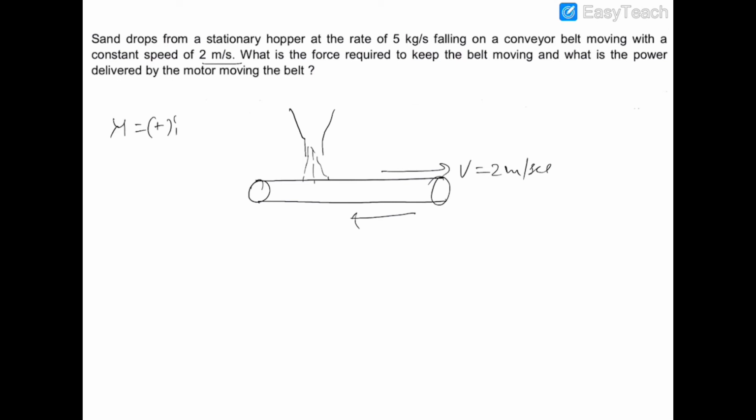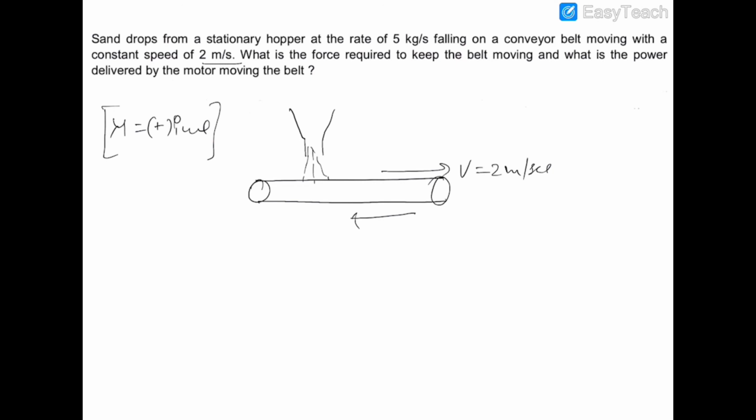If this is the conveyor belt moving with some constant velocity v, where v is equal to 2 meters per second, and this is the stationary hopper spilling sand on the conveyor belt, then as the mass of this system is increasing, mu would be positive, and hence the direction of the thrust force and the relative velocity would be the same.